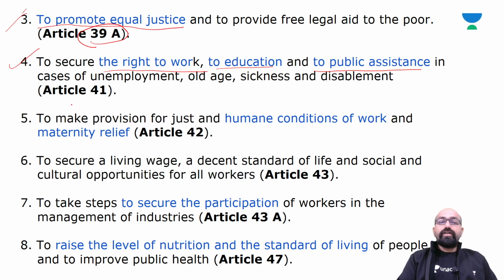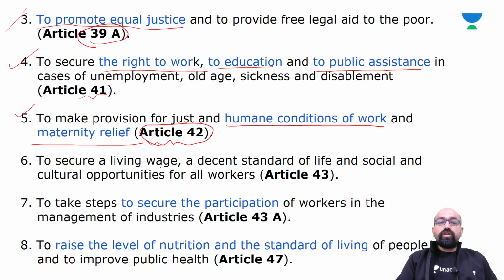This is dealt with in Article 41. Next, this principle relates to making provision for just and humane conditions of work and maternity relief, mentioned in Article 42.